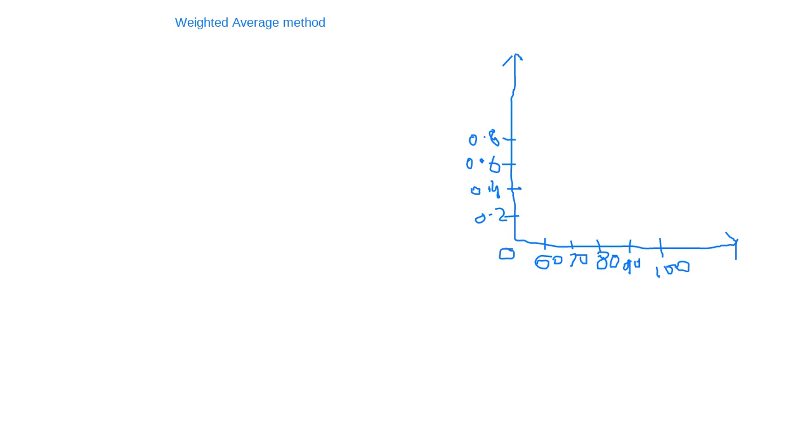Time is over. Just 1 minute. You will use the formula x star.